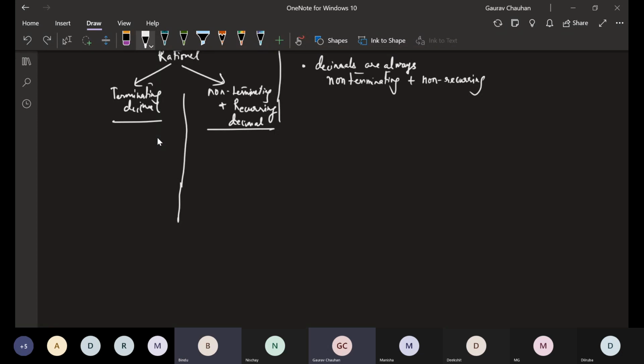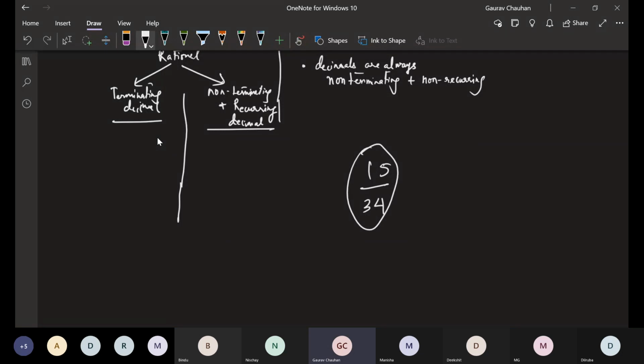Bindu, my question is, suppose a number is given, let's take any 2 integers. Let's take 56 divided by 7, no, let's take a simpler one, 15 divided by 34. Is there a way of finding out, Bindu? This is a rational number, no? Is that okay? This is a rational number.